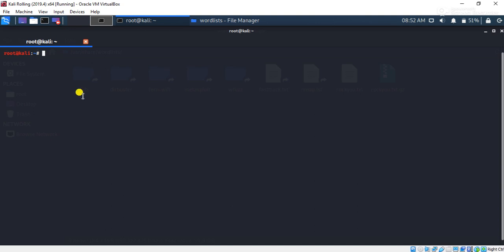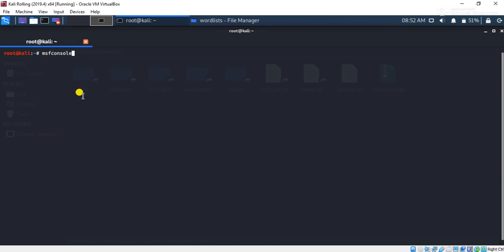So I'll show you the tool, how it is working. Just open your terminal in the Kali Linux. Just give the command msfconsole, which is the command to start the Metasploit framework in your Kali Linux. This framework is inbuilt in Kali Linux. By giving this msfconsole command in the terminal, it will start. So this is a command line tool. To use this tool, you have to be good in this command line interface.